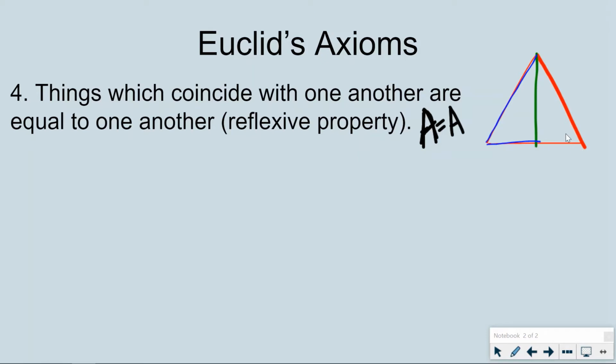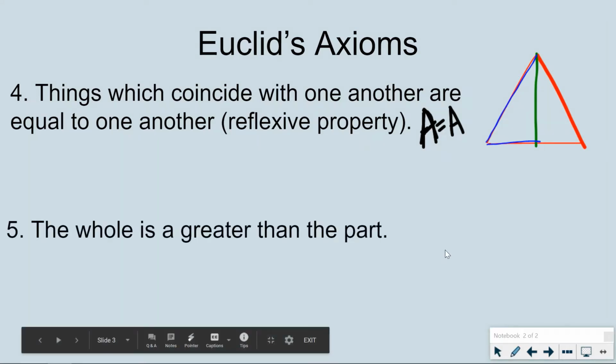We can assume that it is equal to itself, and I know that seems really, really silly to even say, but it does need to be said as you're going through a proof. You need to say that because it's a part of this triangle and it's a part of this triangle, it is actually the exact same side and therefore the exact same measurement, or sometimes it's going to be an angle, but it is the same in the left triangle and the right triangle in this picture.